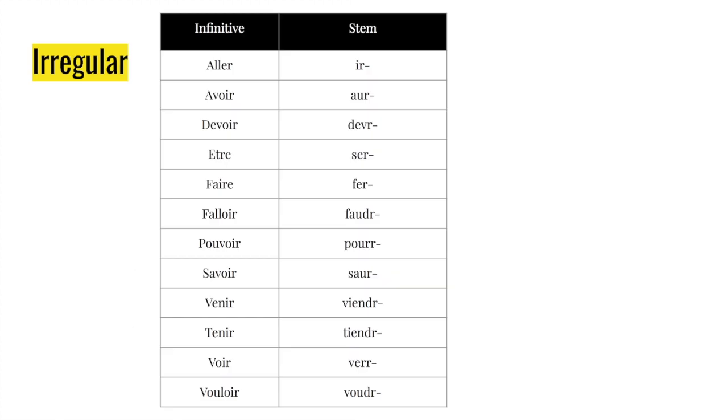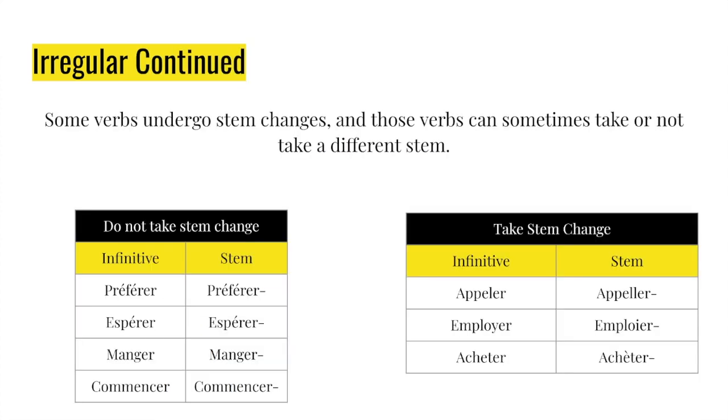Here are common irregulars. The most important ones to know are aller, avoir, être, and faire. Some verbs also have slight stem changes, and they can or cannot take different stems. So verbs with accents usually have the original infinitive accent formation, not the common formation. Some verbs like appeler or employer or acheter do take the changes.